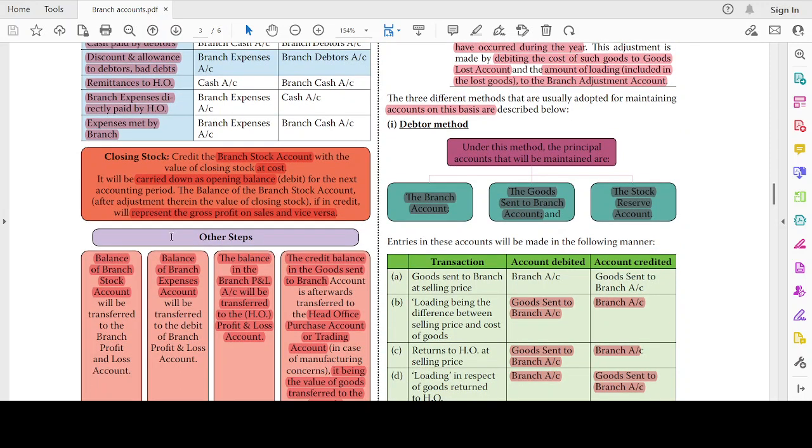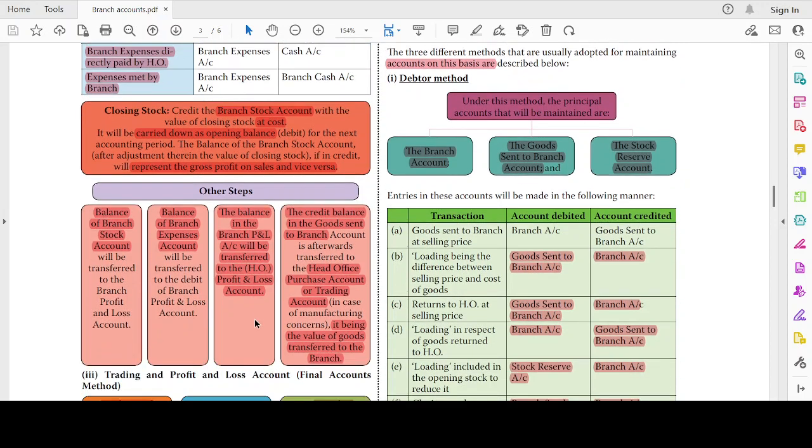So the other step: the branch stock account balance will be transferred to the branch profit and loss account, because it's a gross profit or gross loss, right? We have to carry down the things to the profit and loss account. The balance of the branch expense account will be transferred to the debit side of the branch profit and loss account. The balance in the branch P&L will be transferred to the HO profit and loss account. The credit balance in the goods sent to branch account is afterwards transferred to the head office purchase account or trading account for the value of the goods transferred to the branch.